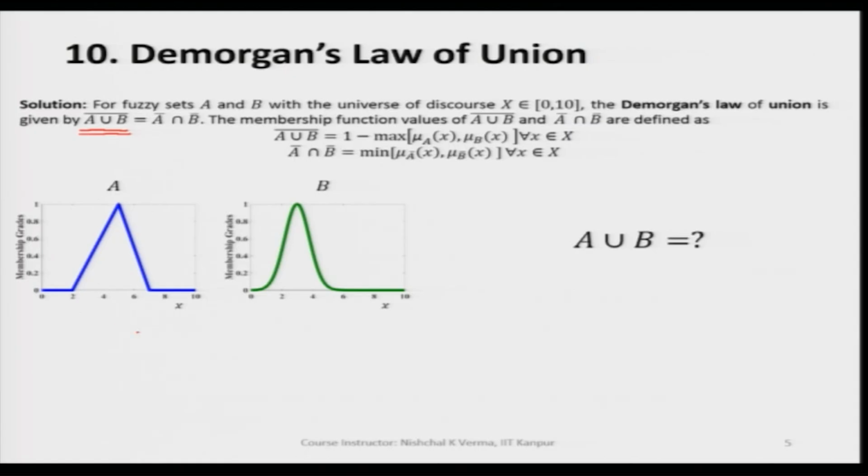So, we first find A union B. Since A is here, B is here, fuzzy set A, fuzzy set B, let us find A union B.